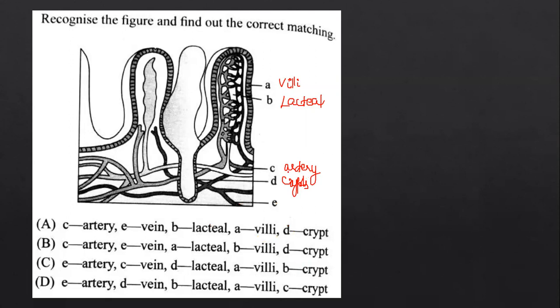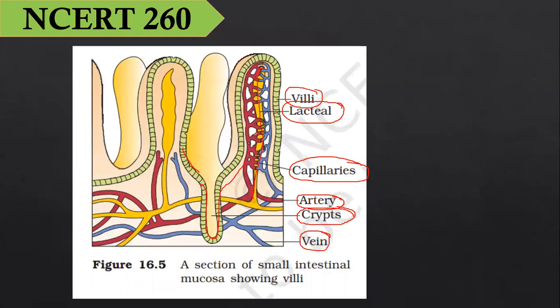Then E is the vein. So A is the villi, B is the lacteal, and D is the crypt. The correct answer is option A: C artery, E vein, B lacteal, A villi, and D the crypts of Lieberkühn. This is what we have discussed.